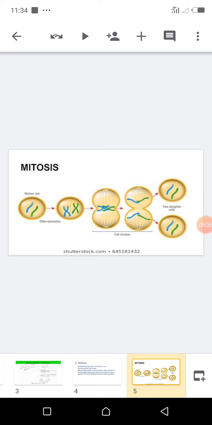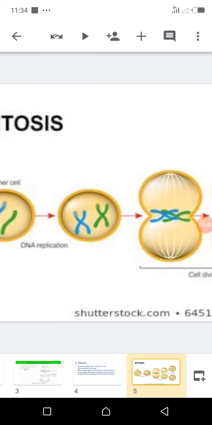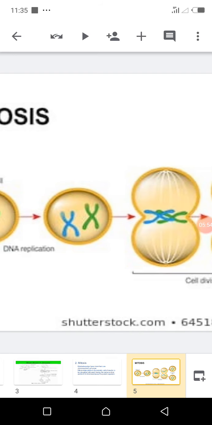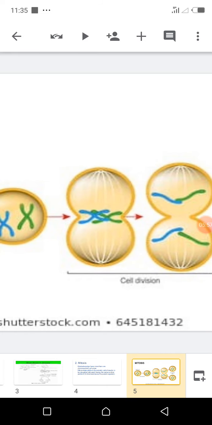Okay, so here we have a cell undergoing mitosis. Here's the parent cell, and just like in binary fission, there is replication of the DNA. But here there is spindle formation and the chromosomes are separated.